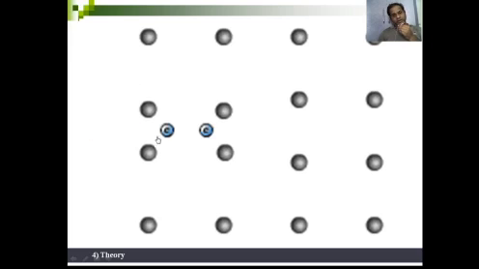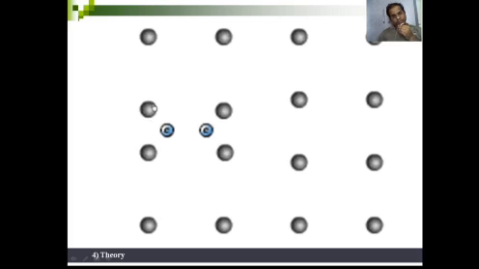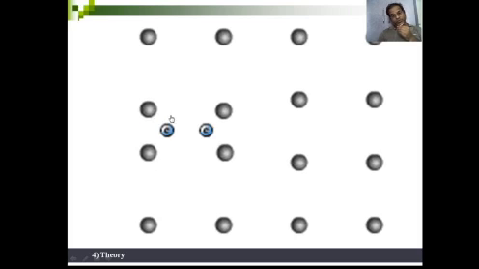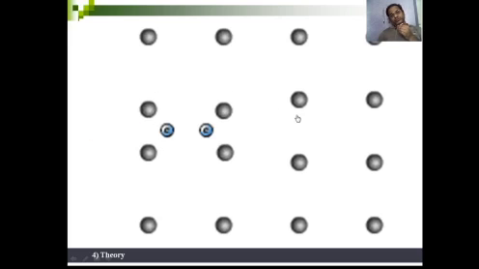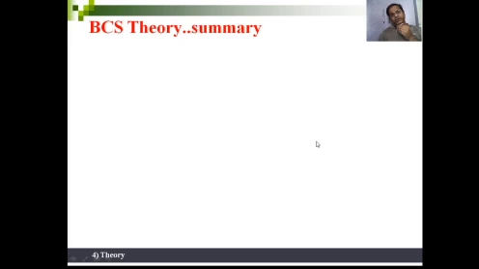What will happen when the Cooper pair comes? The lattice points exert a force on the Cooper pair, but when the Cooper pair goes ahead, they go back to their original position. So that's why the pairs move through the lattice. So these are the interesting points.